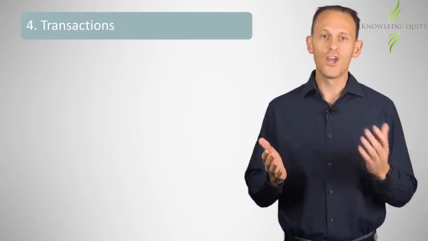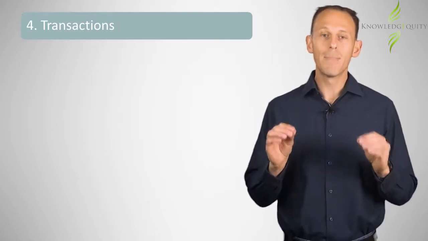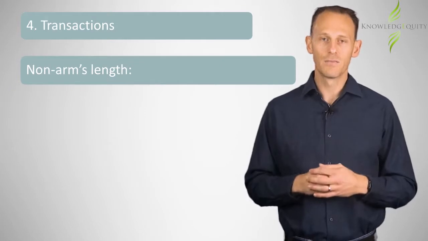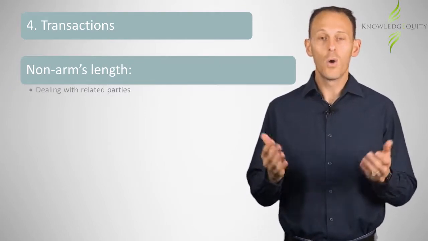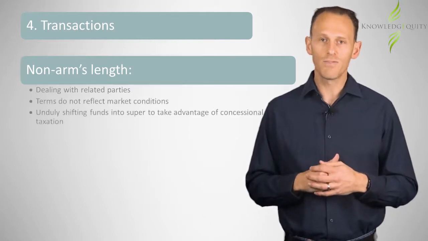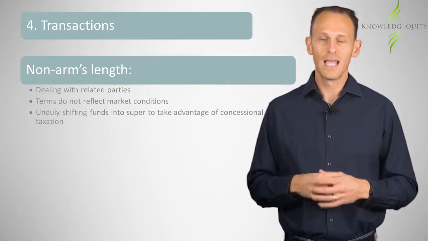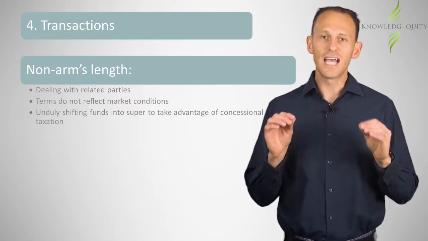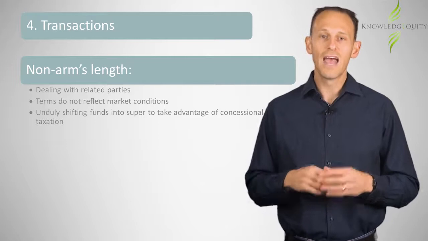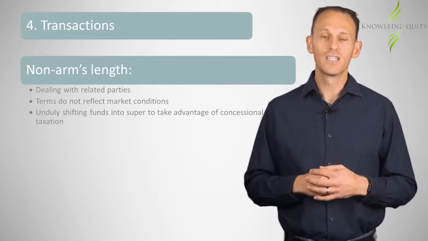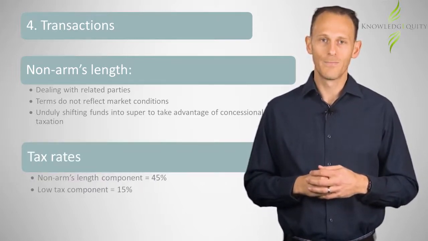Some transactions and earnings in the superannuation fund may be deemed non-arm's length. That is, the super fund has transacted with a related party or otherwise at terms that do not reflect market conditions. In such situations, deductions are still available for such non-arm's length earnings, and the net earnings are subject to the top tax rate.